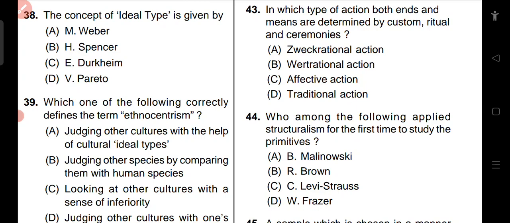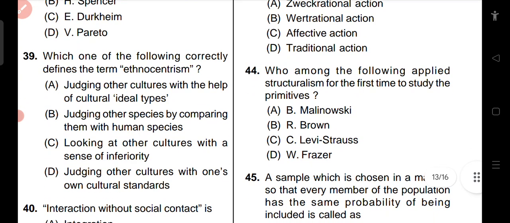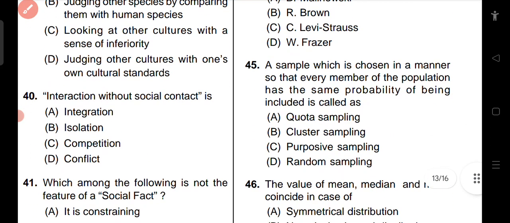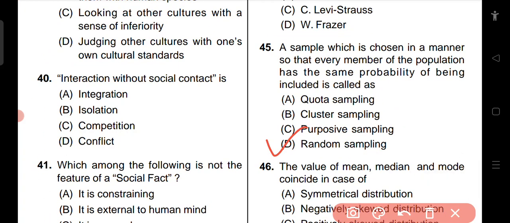Question number 44. Who among the following applied structuralism for the first time to study the primitives? B. Malinowski, Radcliffe Brown, C. Levi-Strauss, Fraser. The correct answer is C, Levi-Strauss. He used structuralism to study primitive societies. Question number 45. A sample chosen in a manner so that every member of the population has the same probability of being included is called quota sampling, cluster sampling, purposive sampling, random sampling. The correct answer is random sampling, in which all members have an equal chance of being selected.